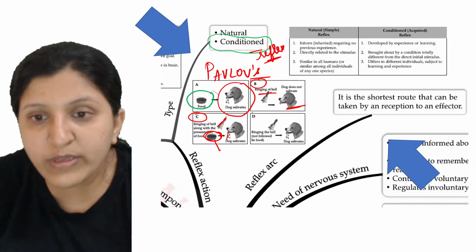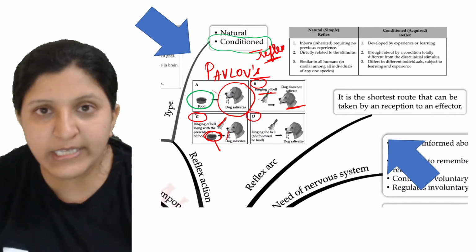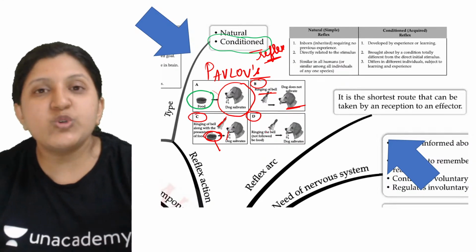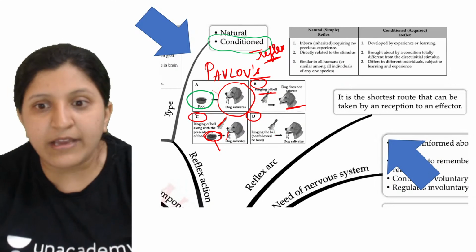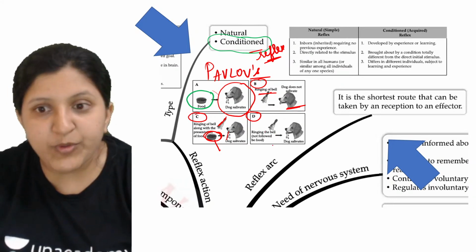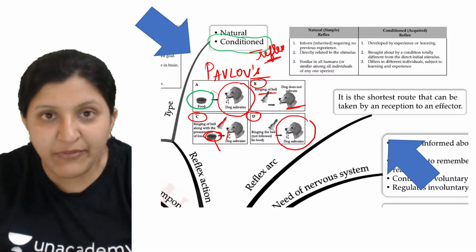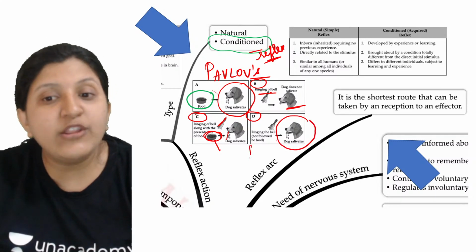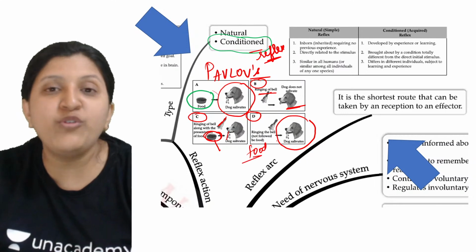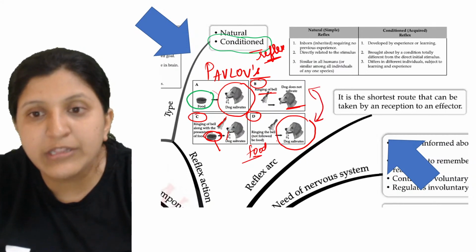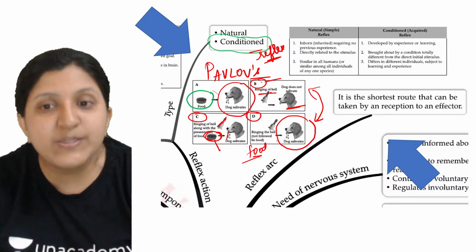Now the fourth scenario, scenario D, is let's say the ringing of a bell is occurring, but the food is not there. Food is not given, but still the dog is salivating, thinking that the food might come.